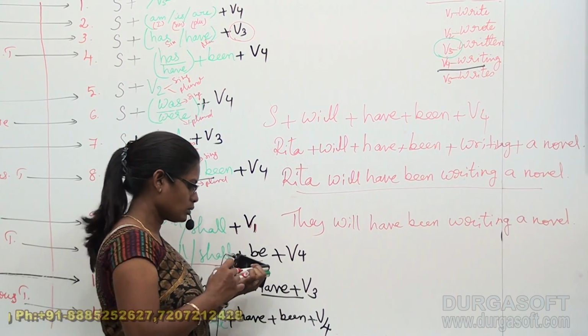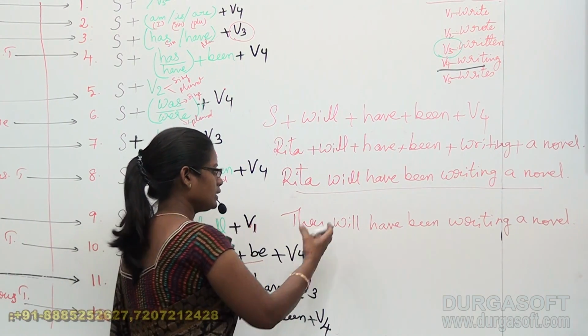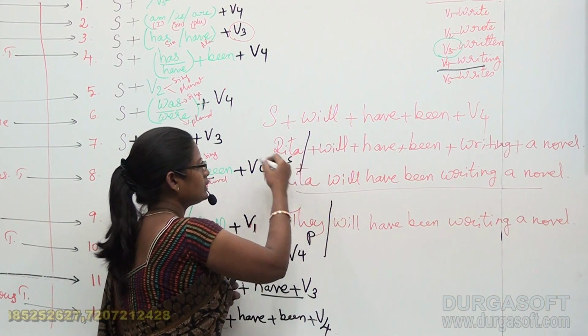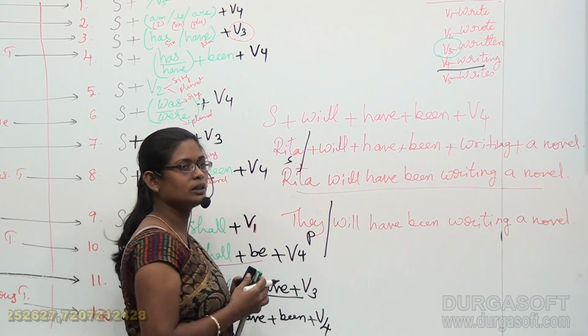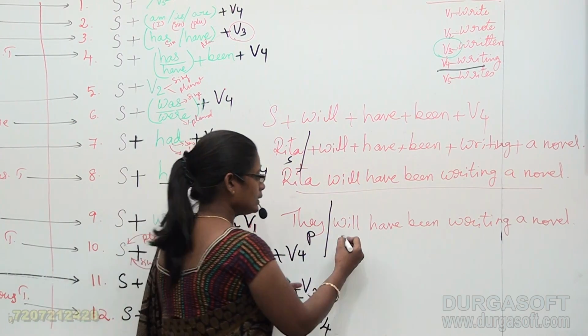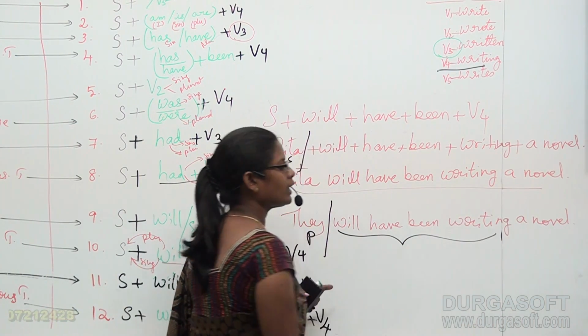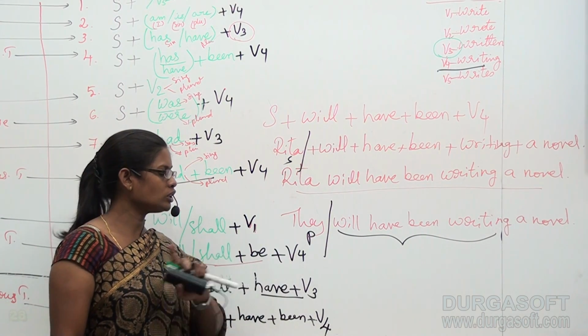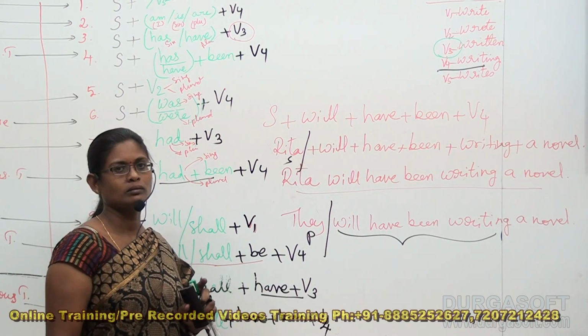That means the subject here is singular, and here the subject is plural. Though the subject is plural, the same structure has to be adopted. We did not change the structure at all.